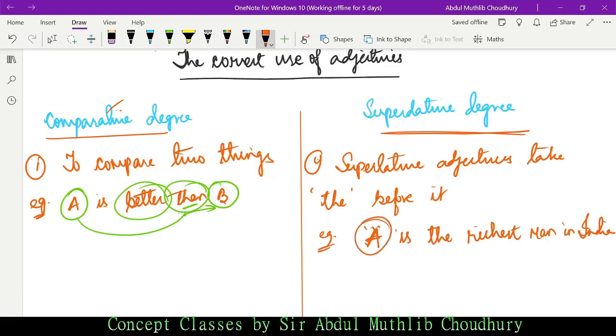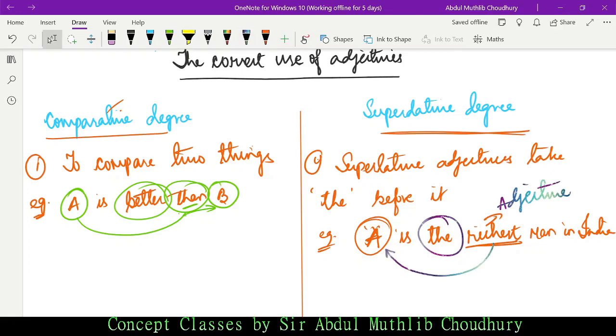So A here is a noun, richest here is an adjective, and the here is qualifying the superlative degree. Richest here is giving more information about the noun A. This is superlative degree.